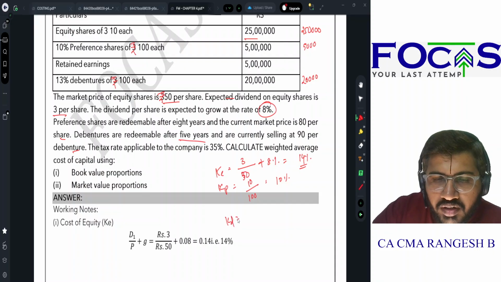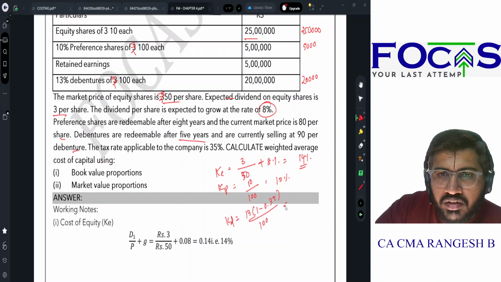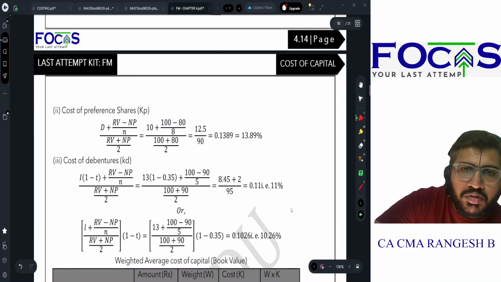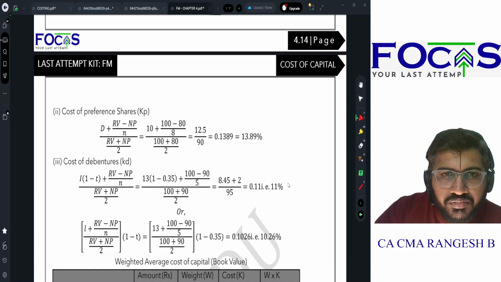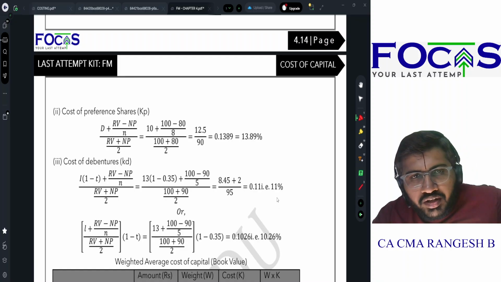Cost of debentures: interest is 13 rupees into 1 minus 0.35 divided by 100. So this gives me how much percentage? Okay, so they're doing it this way.